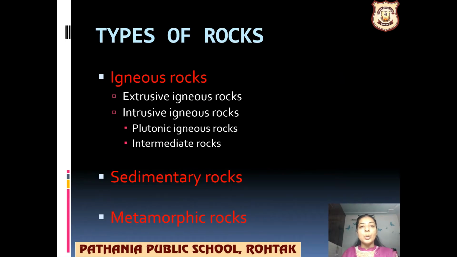Types of rock. So how many types of rocks are there? Mainly the rocks are divided into three major types: igneous rocks, sedimentary rocks, and metamorphic rocks. These are your main three types of rocks. The first is igneous rocks. In igneous rocks, we are going to read about the subdivisions, that is extrusive igneous rocks and intrusive igneous rocks. So let us start with igneous rocks.